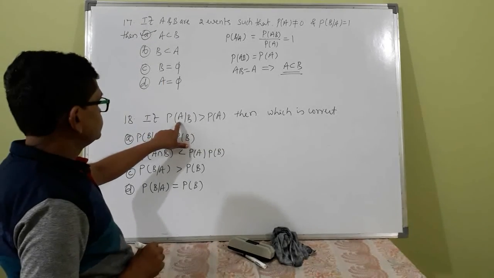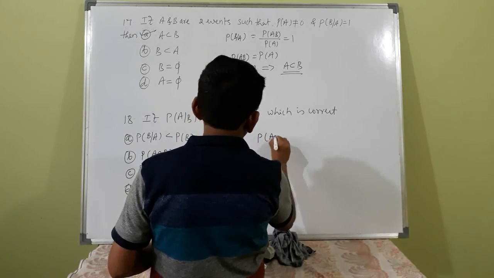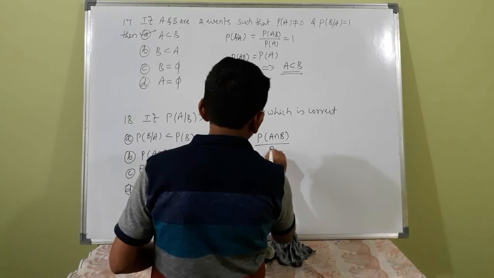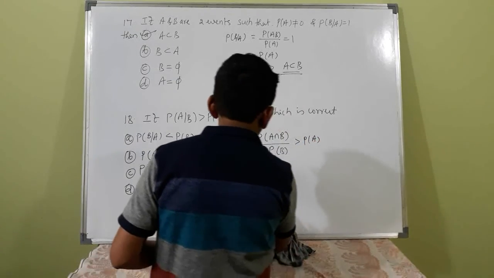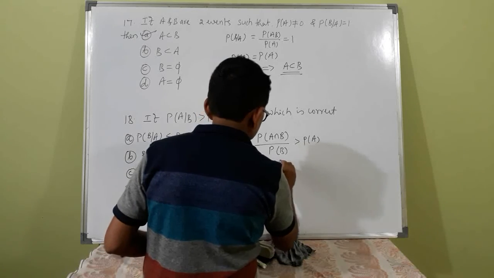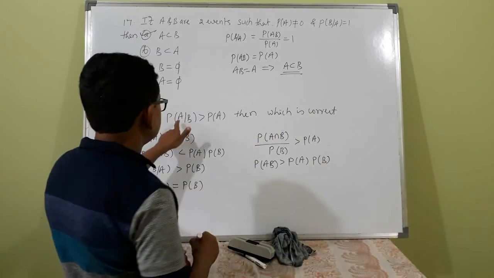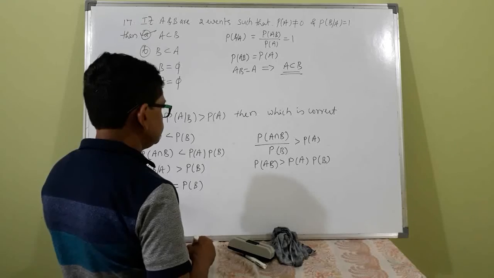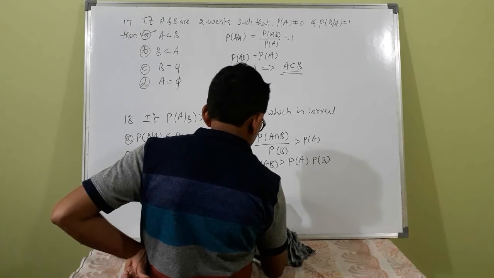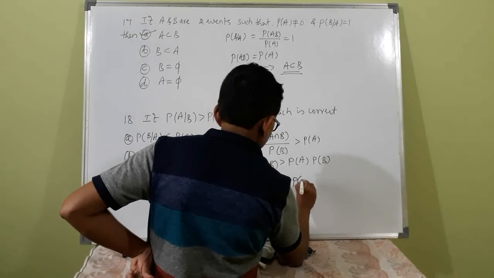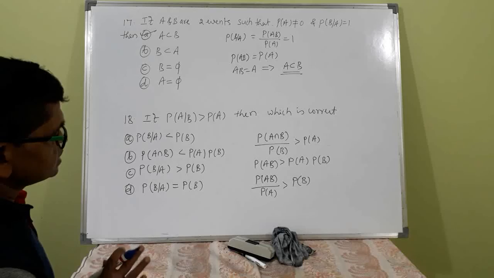If probability of A given B is greater than probability of A, then probability of A given B means A intersection B divided by probability of B, greater than probability of A. This means probability of AB is greater than probability of A into probability of B. Let us check: probability of AB divided by probability of A is greater than probability of B. Since probability is a non-negative quantity, the inequality sign will not reverse.